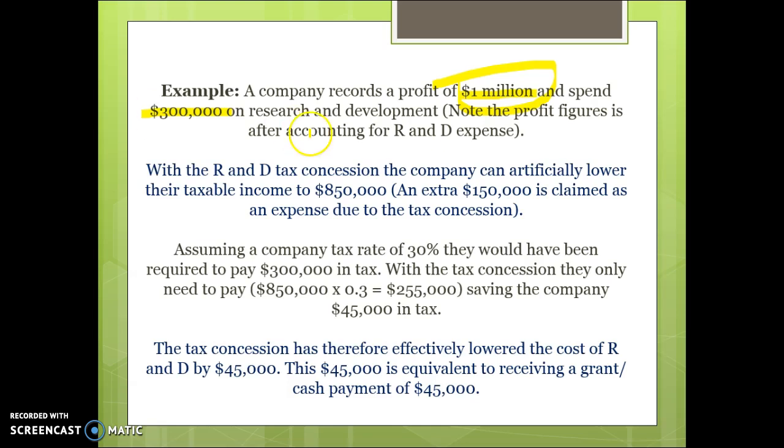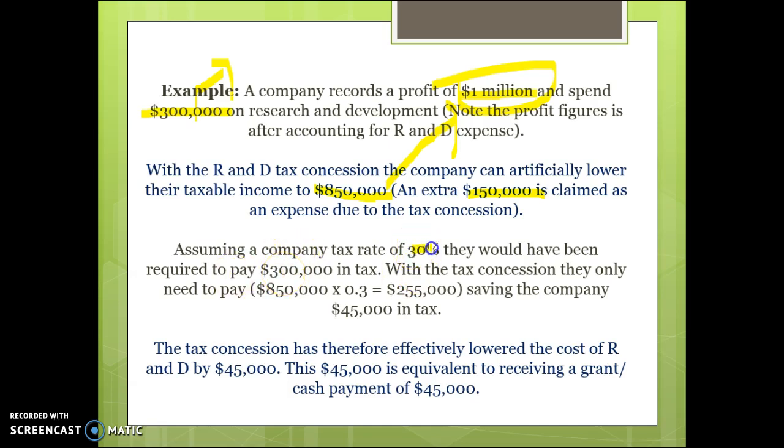Now with the tax concession, they're able to claim that $300,000 as $450,000. They can claim an extra $150,000 as an expense, which leaves them with a taxable income of $850,000 instead of $1 million. So by claiming an extra $150,000 as an expense, they've reduced their profits by $150,000.